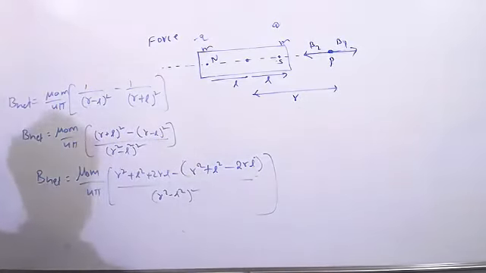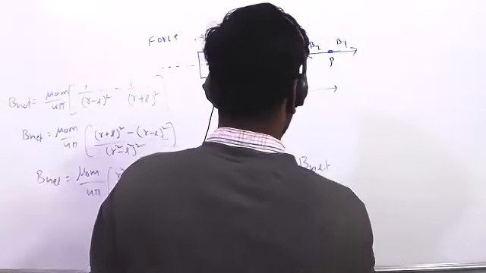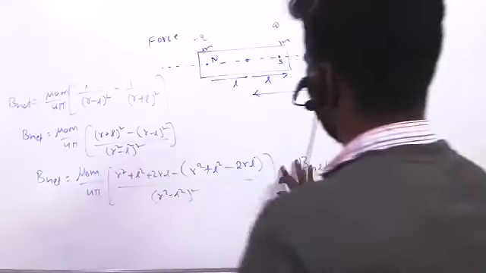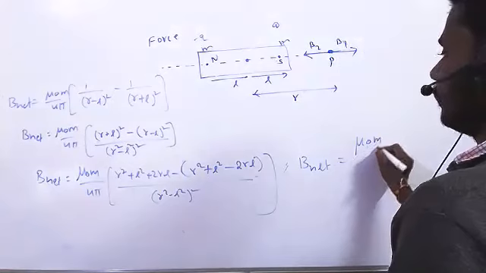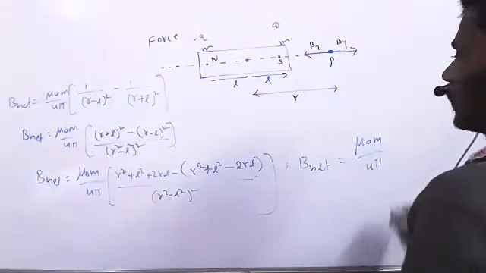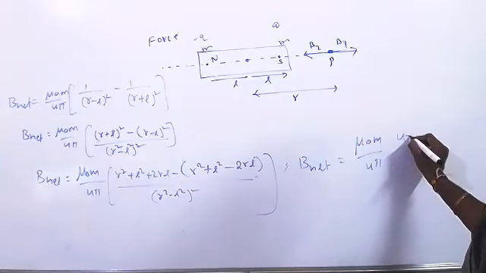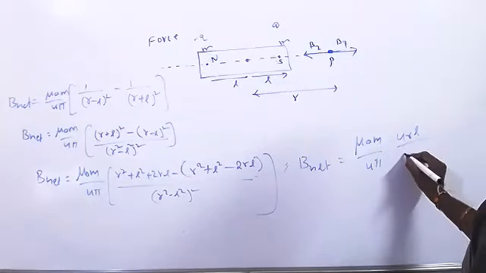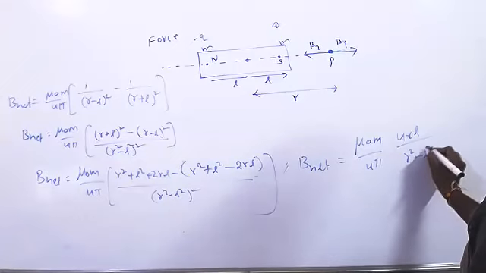So finally you will remain with B net equal to mu naught M by 4 pi. R square, L square will get cancelled, 4RL by R square minus L square whole square, right?